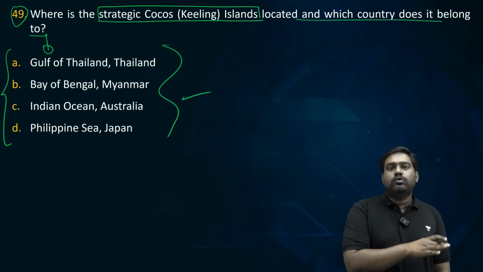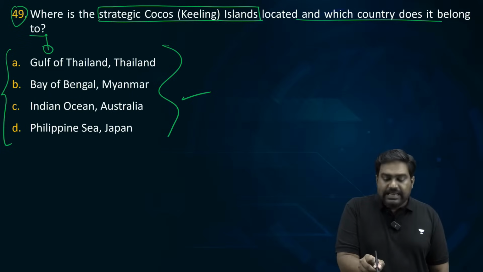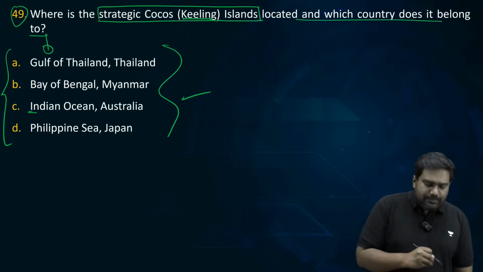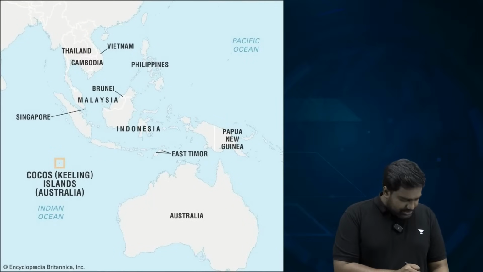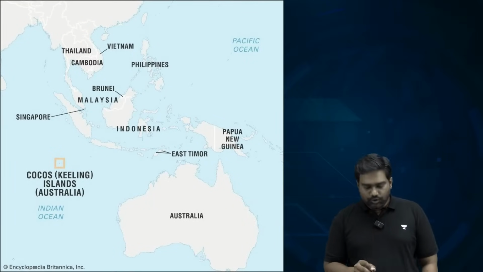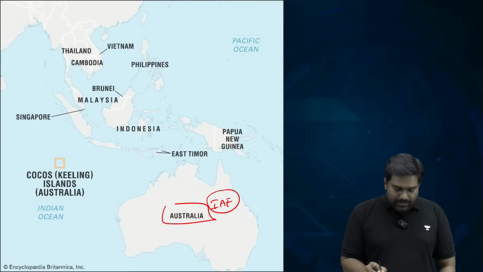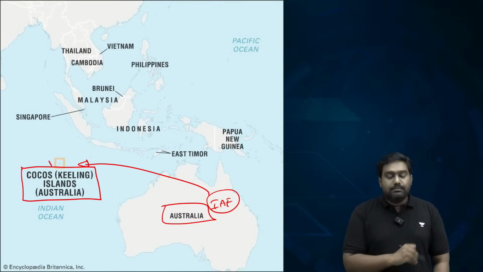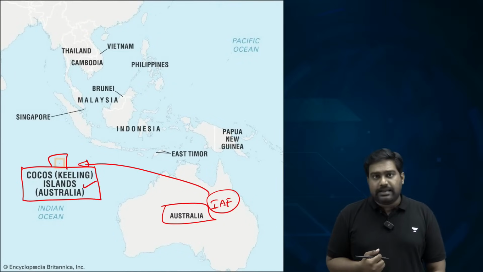But that is just the Coco group of islands. Here the question is asking Cocos Islands, also called Keeling Islands. It's specifically mentioned. So this is in the Indian Ocean. It belongs to Australia. Why was it in the news? Because recently the Indian Air Force, which took part in an exercise in Australia, on its way back, it landed strategic aircrafts at the military base that Australia has at the Coco Keeling Islands.